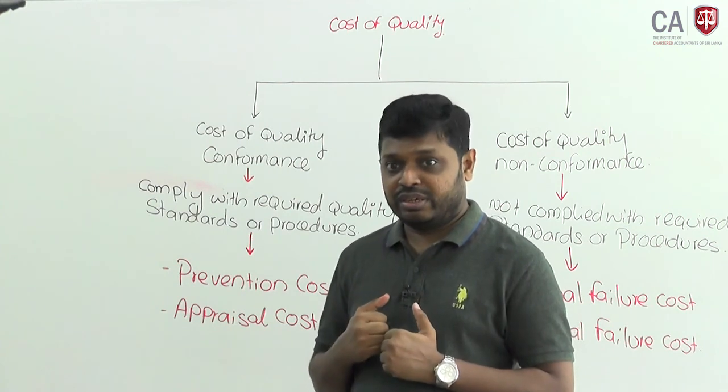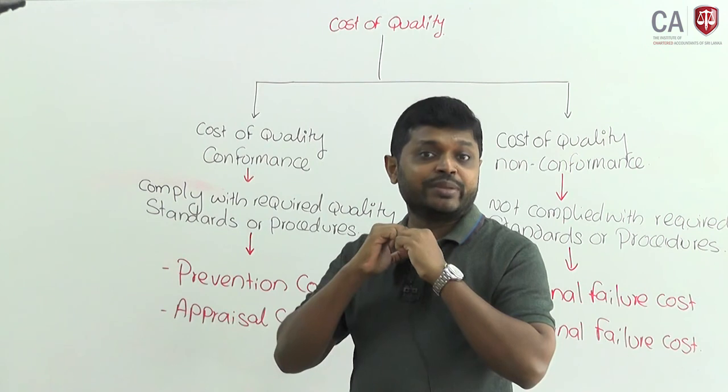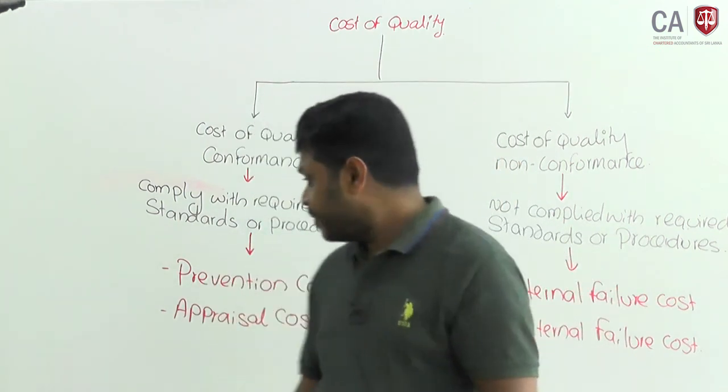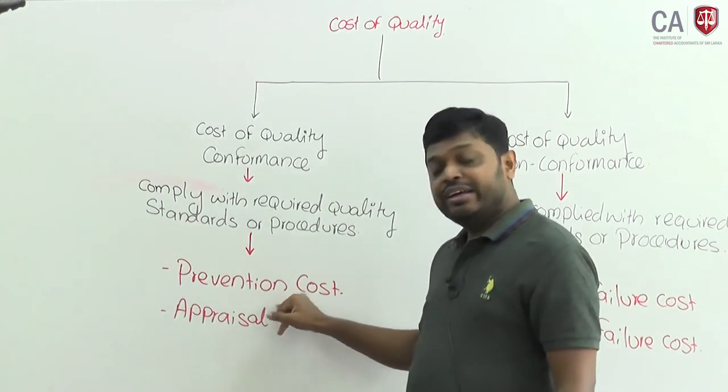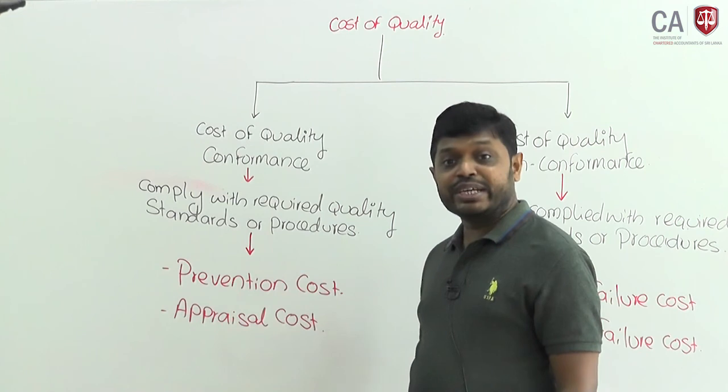Prevention. If you have trained your staff, poor quality product will not be produced. Then that comes under prevention cost. It is a cost of quality conformance.